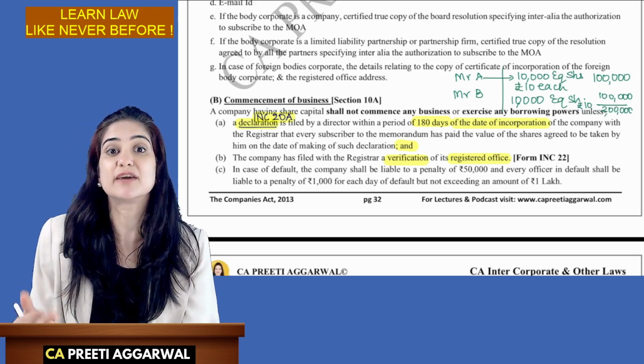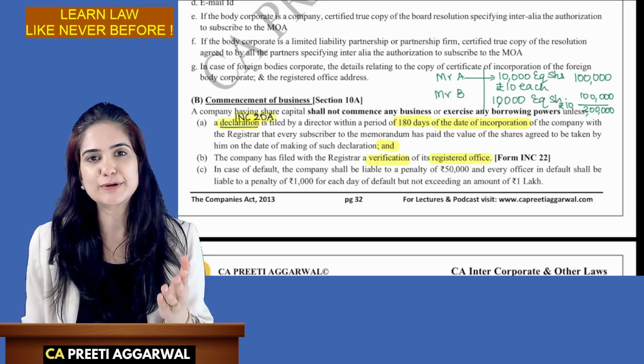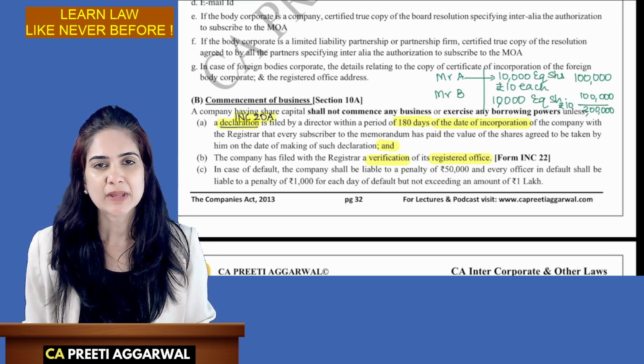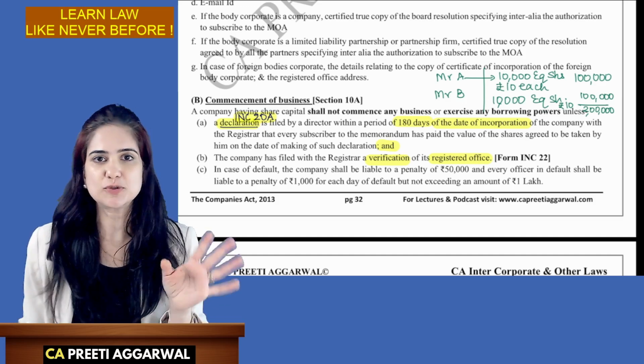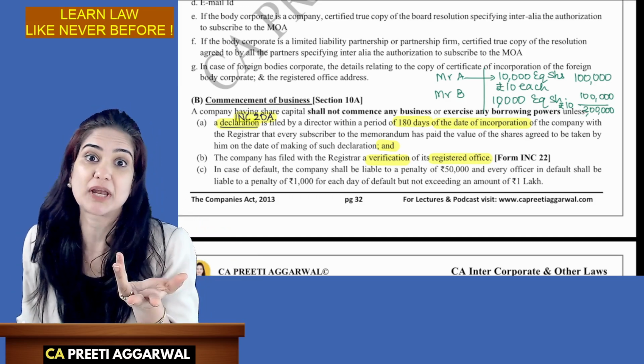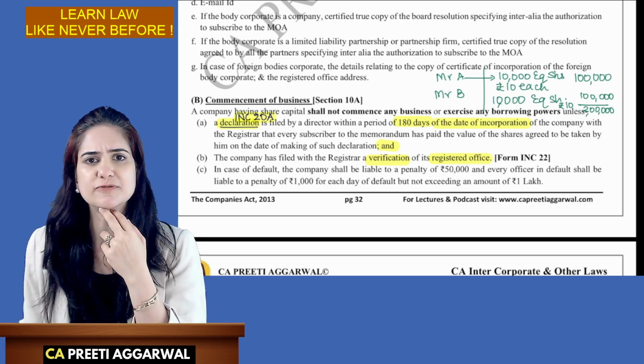ROC is like, give us proof that you have actually brought that money. How are you going to do business without money? You will have to bring that money sometime in the company, no? Otherwise, we will assume that you just incorporated a company and now you will use it for unlawful purpose or like a shell company. If you are promising, then bring that money. Show us the proof.